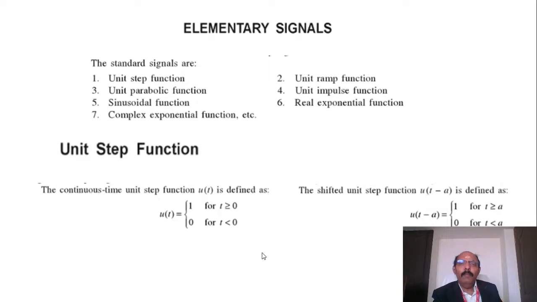And what are all elementary signals? Normally, the signals can be classified as a unit step function, unit ramp function, unit parabolic function, unit impulse function, sinusoidal function, real exponential function, complex exponential function, like that. That means we can write a step, ramp, parabola, impulse, sine wave, real exponential, and complex exponential.